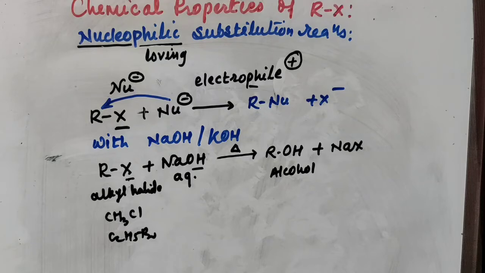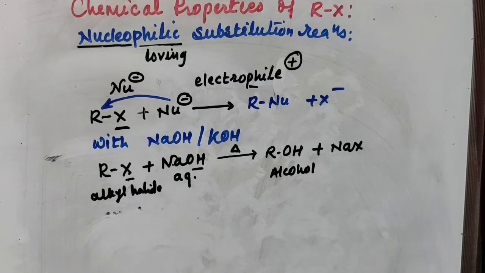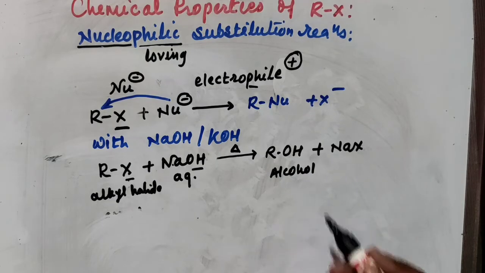If C2H5Br is taken, your product will be ethanol, and so on. I have taken here a general equation. So when alkyl halide is heated with aqueous NaOH, sodium hydroxide, or aqueous KOH, aqueous potash, then you will get the corresponding alcohol and sodium halide.